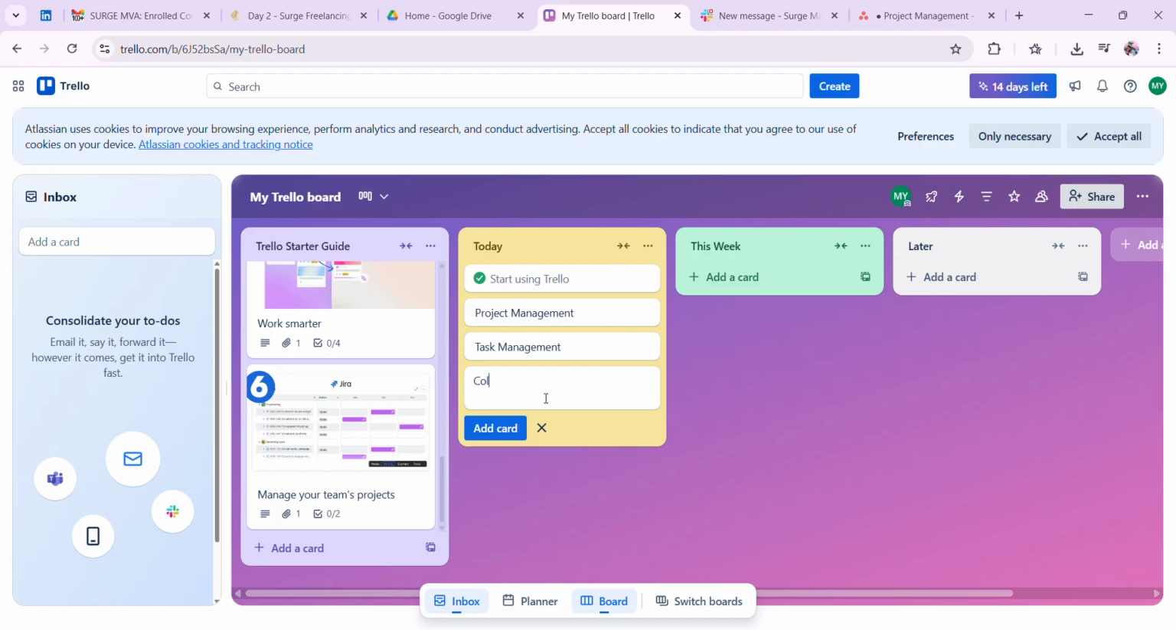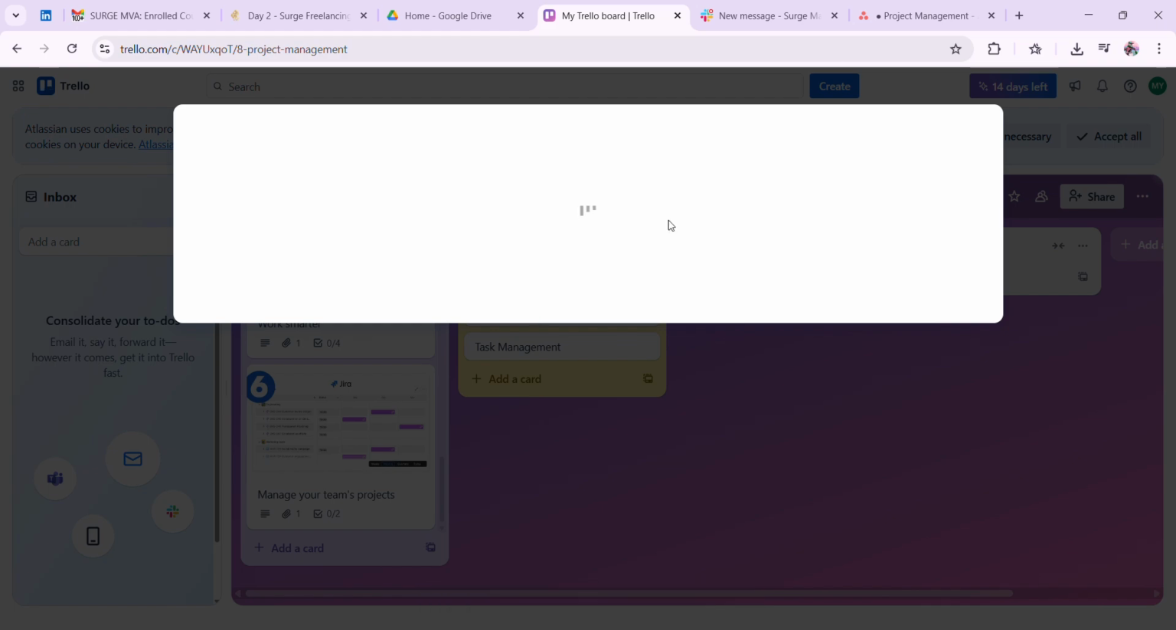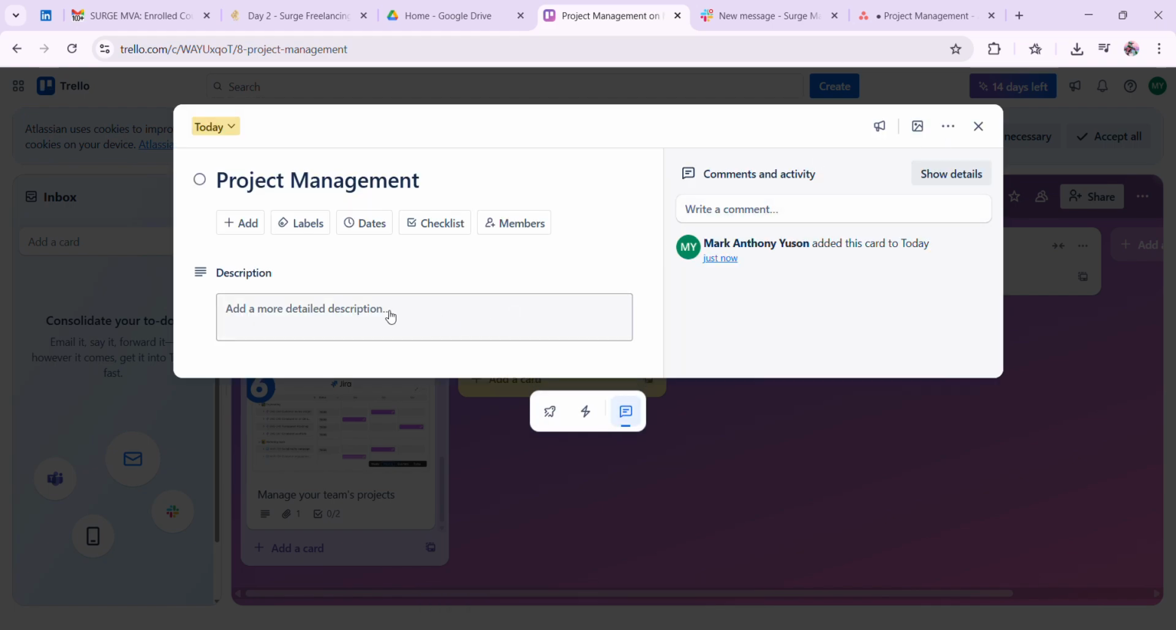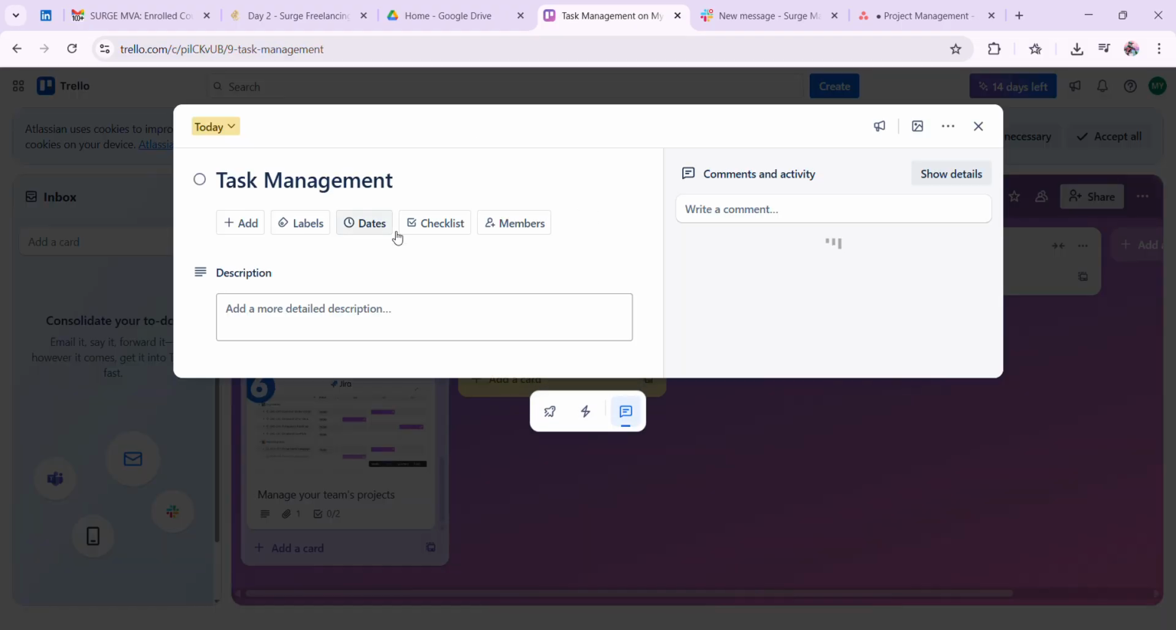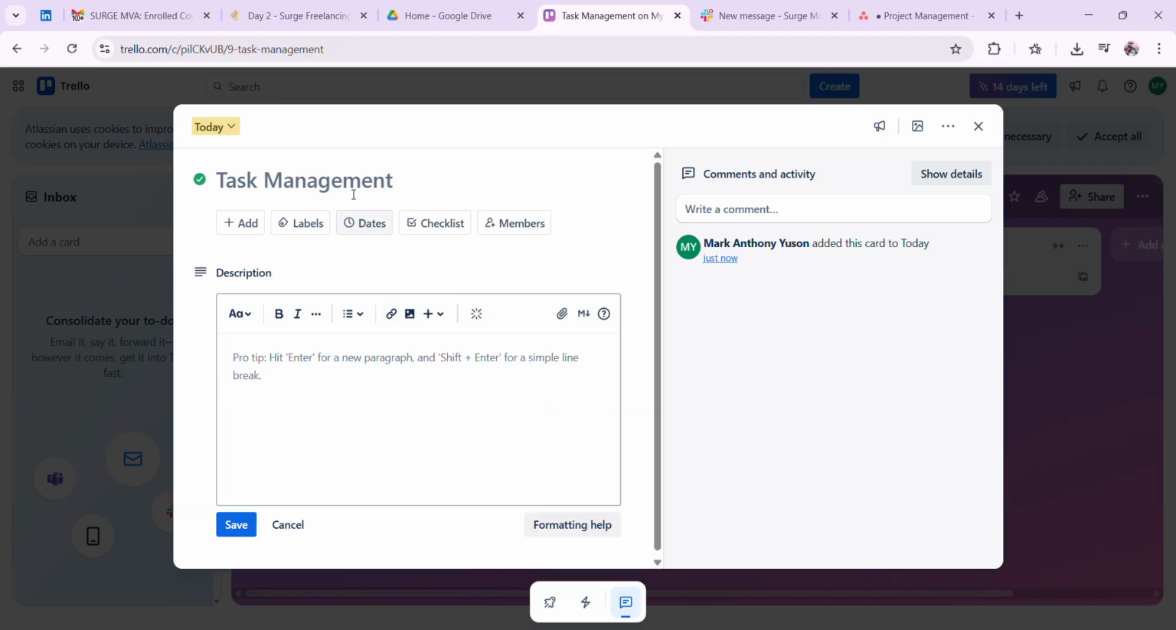Collaboration with team members. That's good. So this day I have to add some descriptions for the project management. I have to mark them incomplete, then close it. Task management also is incomplete, so you'll just put some description on that one,